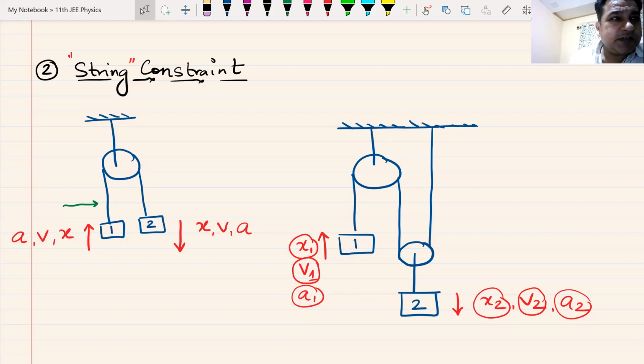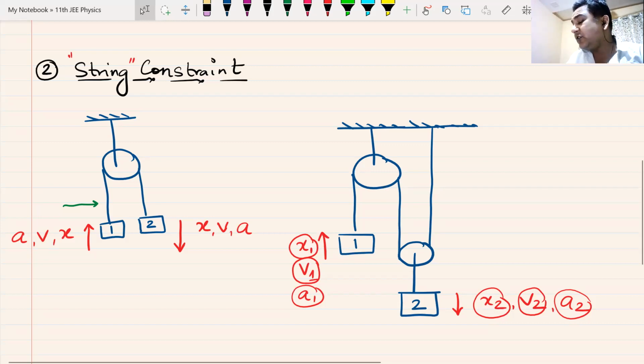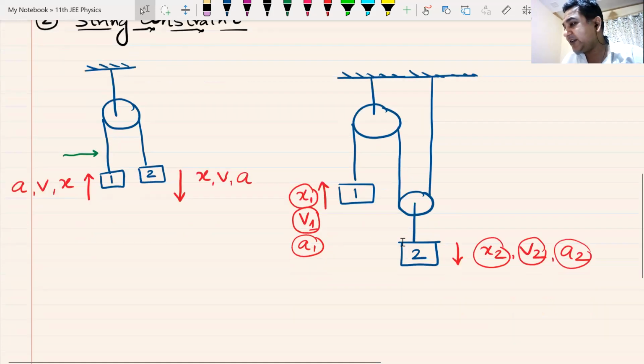Santosh can't unmute, but he is giving me the answer in a message. He's saying tension in the string. Yes, we'll find the relation between x1 and x2, or v1 and v2, or a1 and a2, using, as you said it correctly, tension in the string. Yes, we'll do that in today's class. But before going on to that,